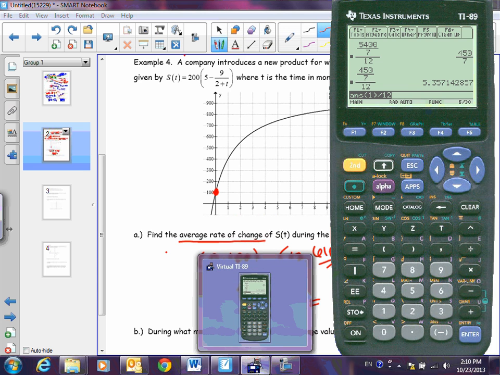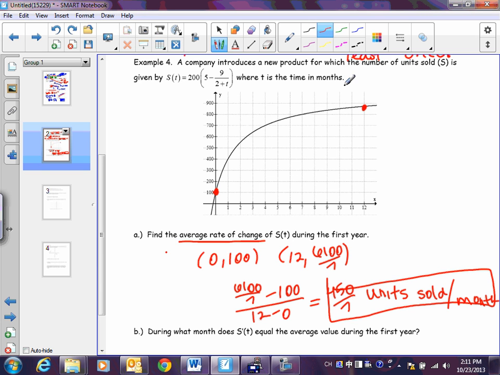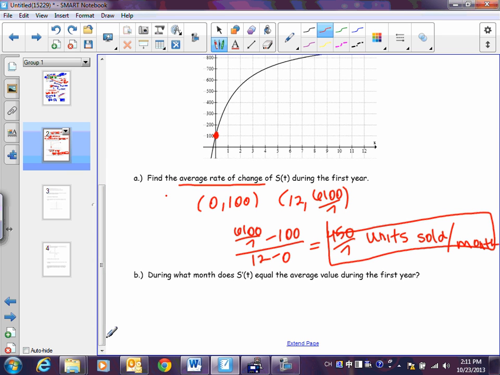Since this is my answer to part A, the decimal would be fine. I'm going to still just use the fraction, because as long as your answer is accurate to 3 decimal places, you're good. We do need to put units on this though. Our Y was units sold per month. So that's your final answer. If you wanted to use the decimal, you always want to round to 3 decimal places. You will lose a point on the AP test if you round to 2 decimal places and your answer's not as accurate as they want it to be.